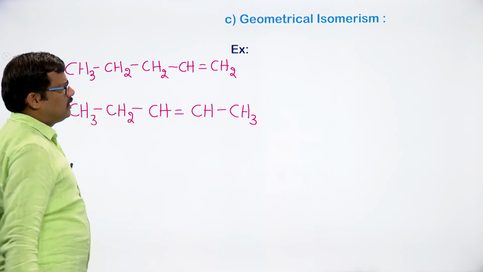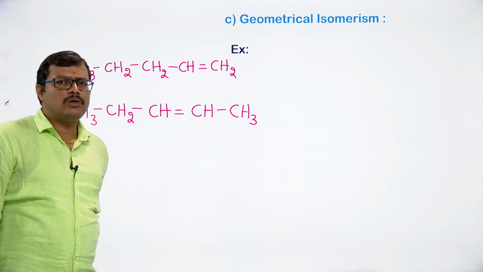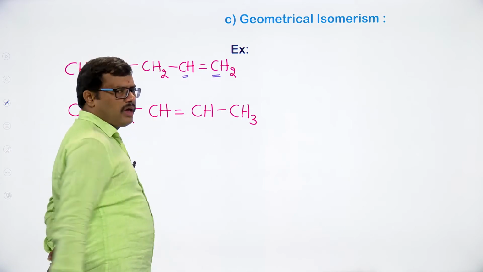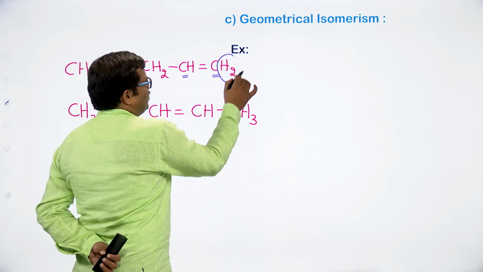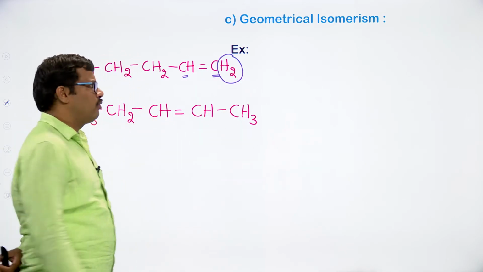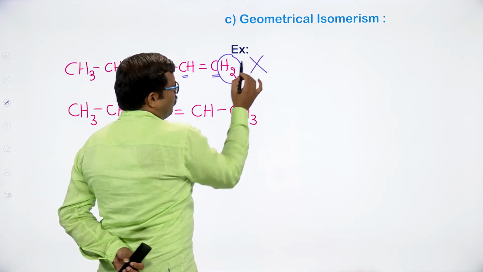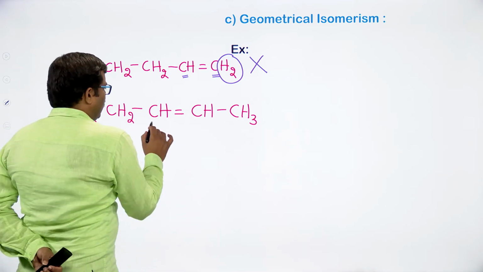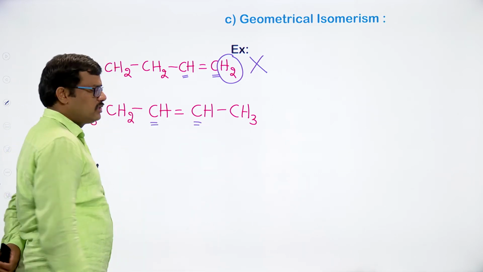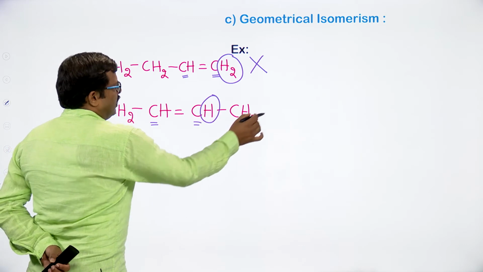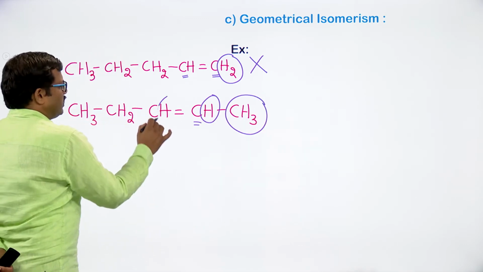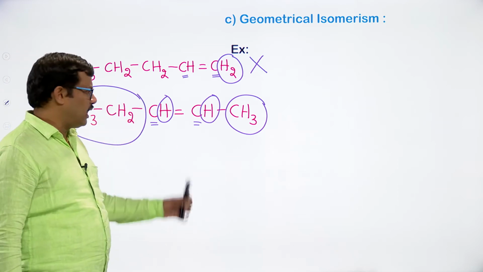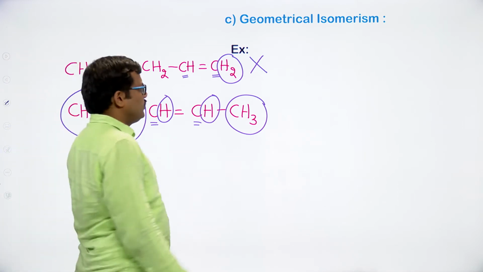So can we expect the first positional isomer to exhibit geometrical isomerism? No. The doubly bonded carbon atom at the end has the same two hydrogens. When we have two identical hydrogens, this compound won't exhibit any geometrical isomerism. Look at the other one. Here these are the doubly bonded carbon atoms. One carbon has a hydrogen and a methyl, the other carbon has a hydrogen and an ethyl. So we can clearly say that in this case we can expect geometrical isomerism.